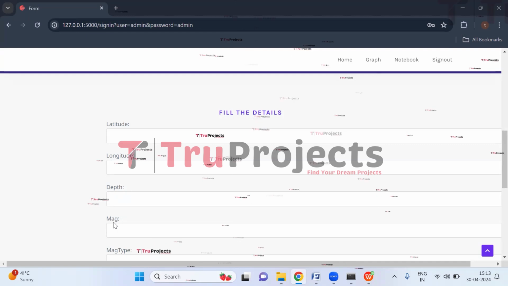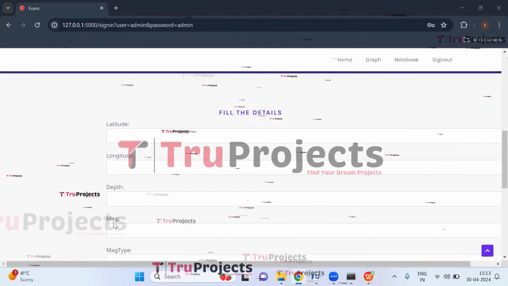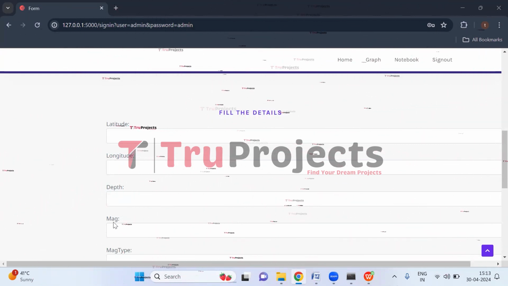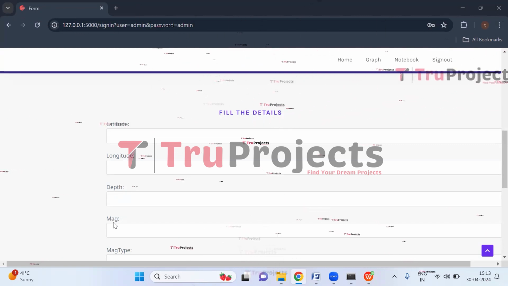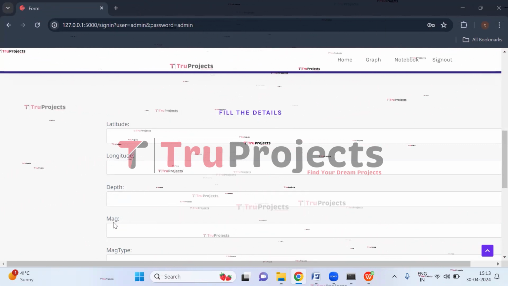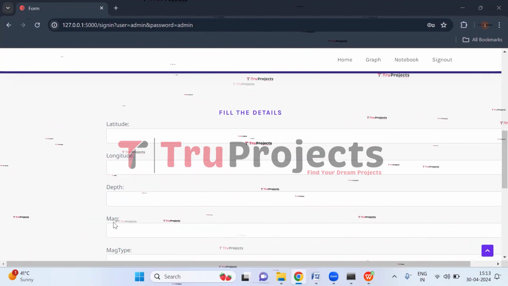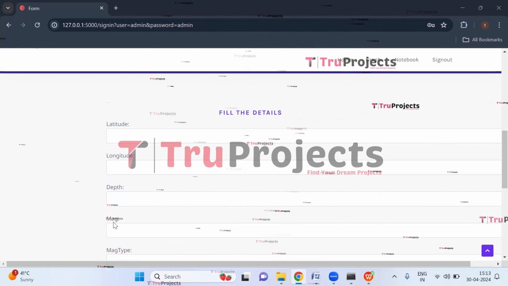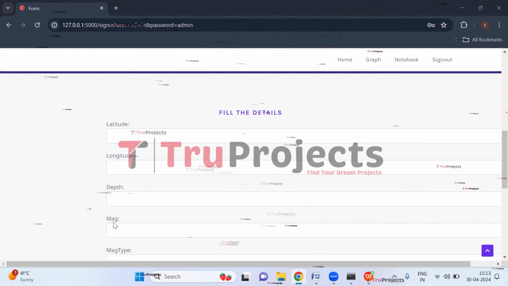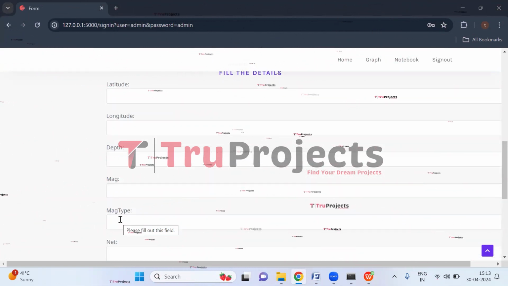Magnitude. Mag refers to the magnitude of the seismic event, representing its size or energy release. It quantifies the strength of the earthquake or the intensity of the rockfall event. Coming to the next one, which is mag type.